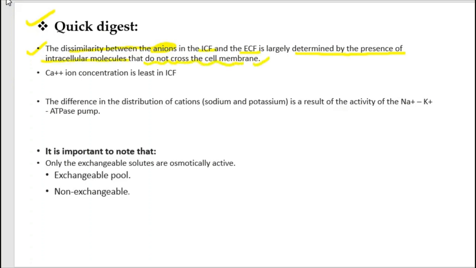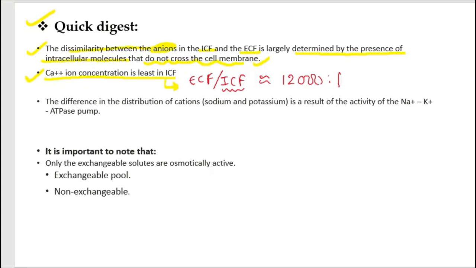As we know, the cell membrane does not permit large particles and anions to move out or move in. Second point, calcium ion concentration is lowest in ICF. When we find the calcium ion concentration ratio of ECF to ICF, it is approximately 12,000 to 1, because ICF has a very low concentration of calcium ion.